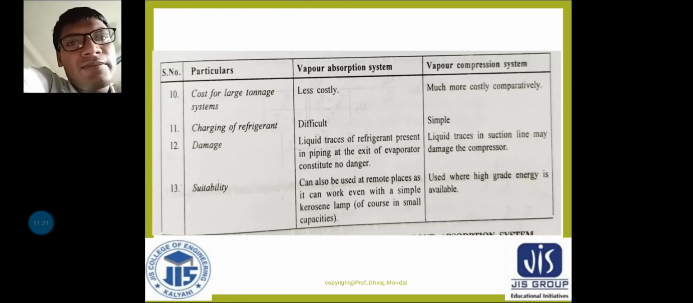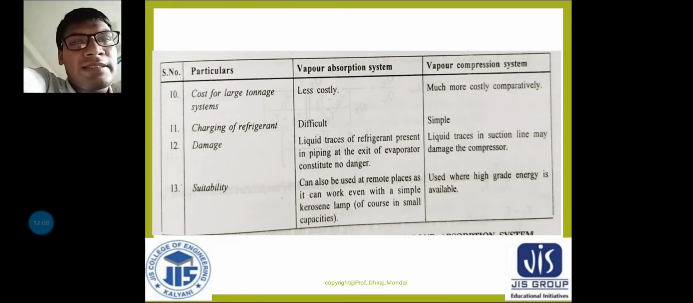Point number 10 is cost for large tonnage systems. It is less costly in the case of the vapor absorption system, because we are not using electricity. But the vapor compression system is much more costly comparatively, because we are using electricity to run the machine, to run the compressor. Clear? Next, point number 11.